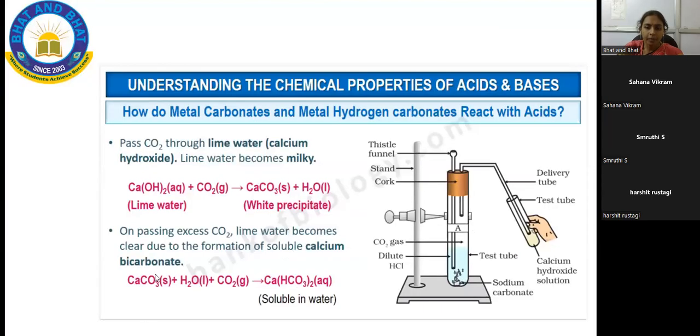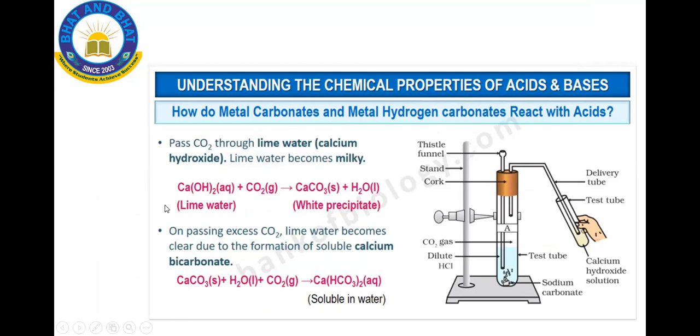Basically the metal carbonate reacts with water and carbon dioxide to form the metal bicarbonate, which is usually soluble in water. So that's a white precipitate. Calcium carbonate always gives a white precipitate. Usually the calcium lime water reacts with carbon dioxide to form calcium carbonate, that is a white precipitate over here. And excess of CO2 gives calcium bicarbonate, which is soluble in water.